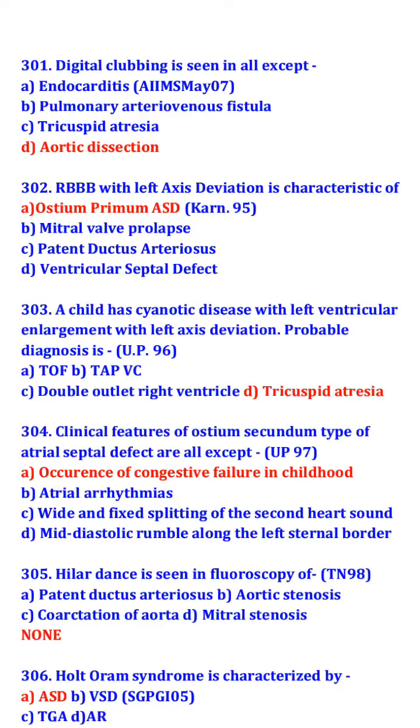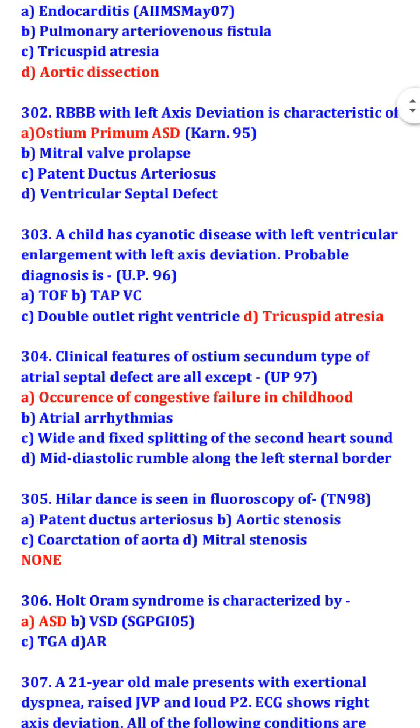Digital clubbing is seen in all except aortic dissection. So, digital clubbing is seen in endocarditis, pulmonary arteriovenous fistula, and tricuspid atresia. Right bundle branch block with left axis deviation is characteristic of ostium primum atrial septal defect.